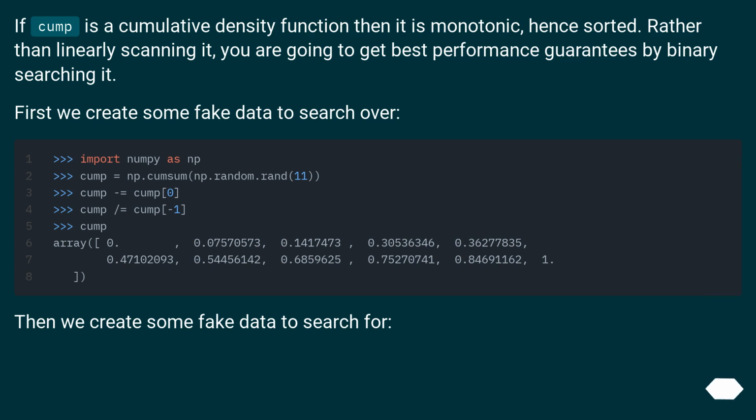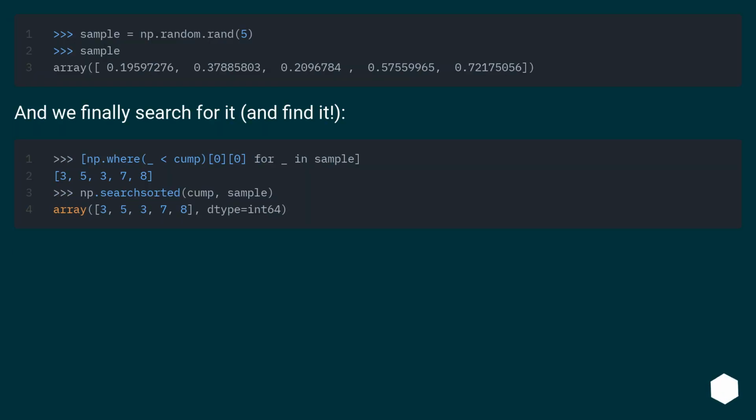First we create some fake data to search over. Then we create some fake data to search for. And we finally search for it, and find it.